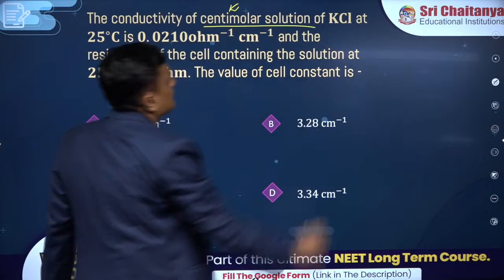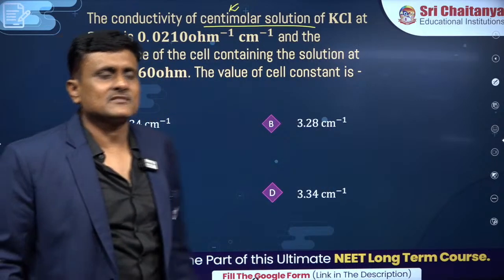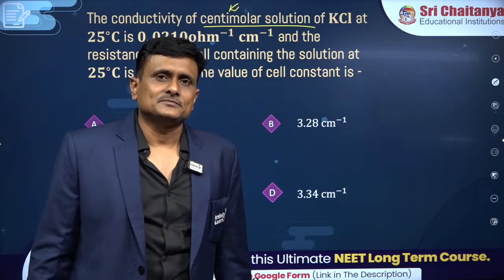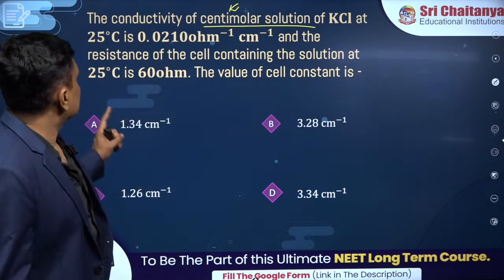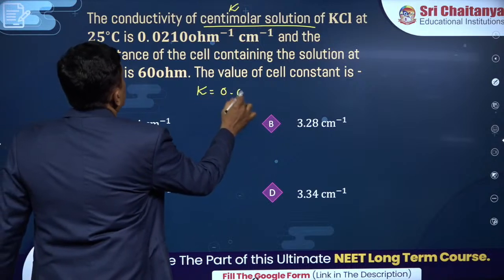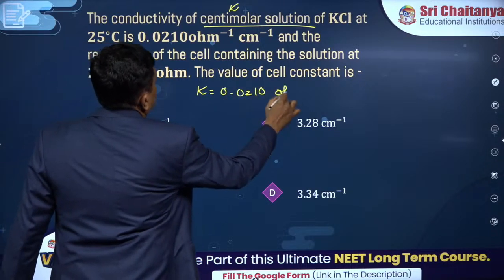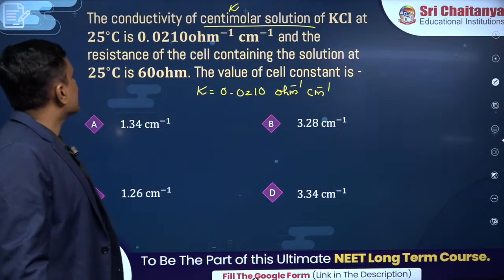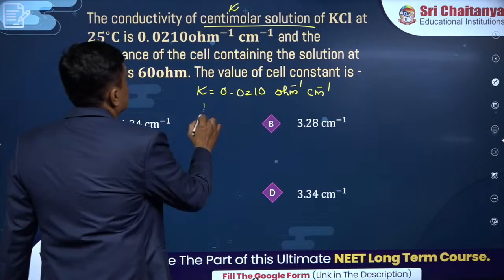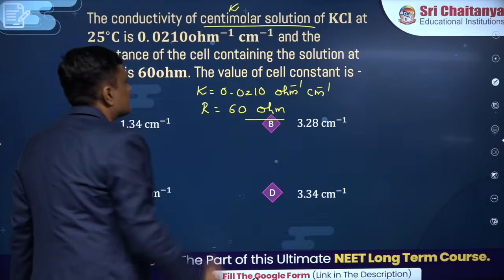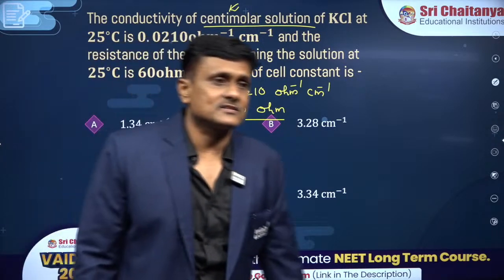Alright, so conductivity of centimolar solution, that is 1/100 molarity. This is all extra information at times. Extra information will be given to you so that you get confused. Their intent is always to confuse you. So look at this solution's conductivity, 0.0210 ohm inverse centimeter inverse, and resistance is 60. What you need to understand here is to find the cell constant.